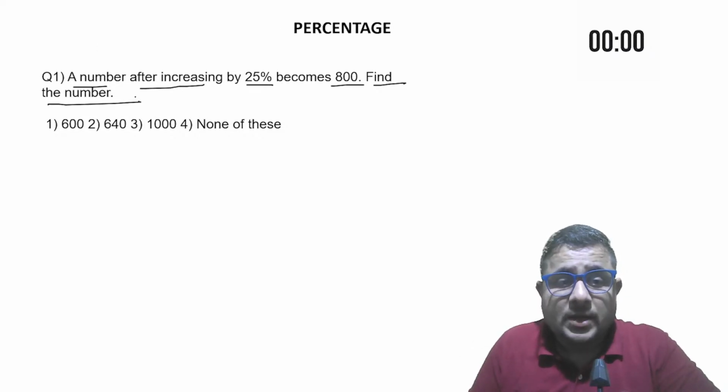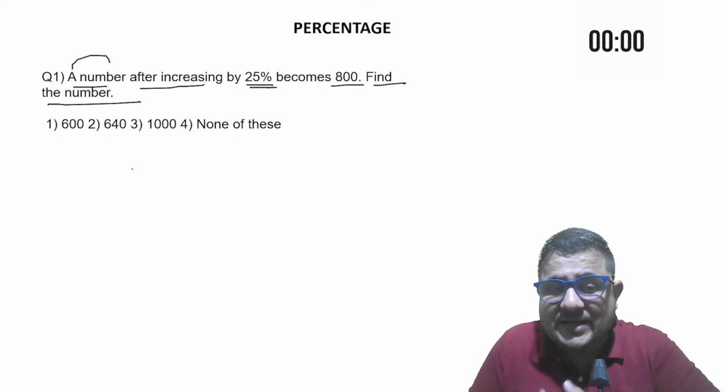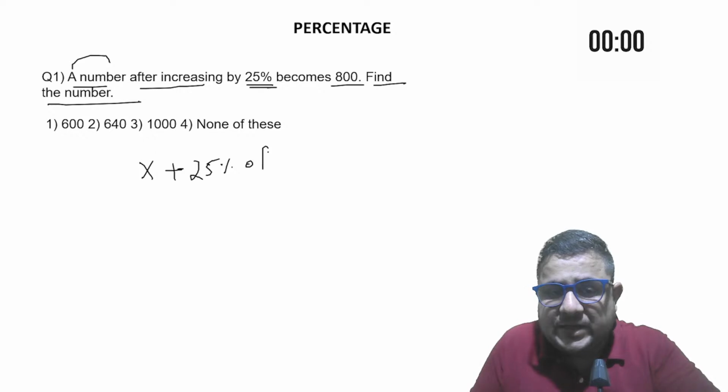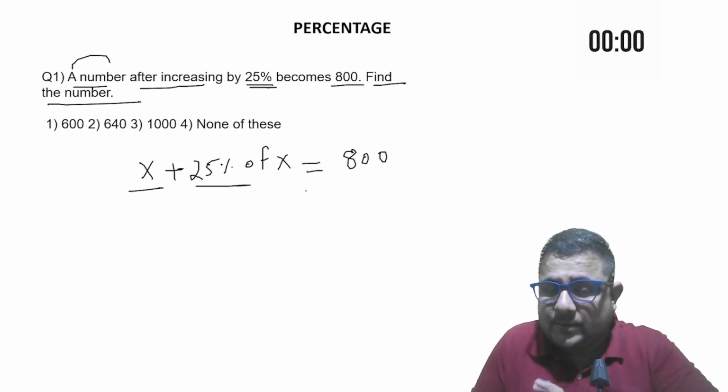Let's solve this. What is given? A number after increasing by 25%. So just increase the number. The number is 100% for itself. What is given? 25% of that number. So when you increase that number by 25% of itself, the number which you are getting is 800. This is what is given.